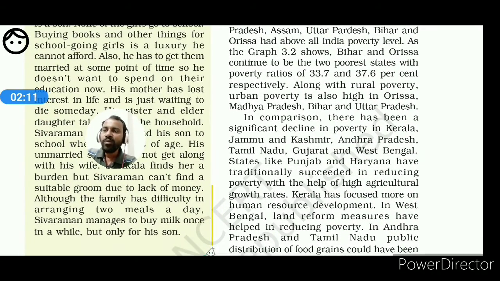So human resource development leads to the development of people, and it is also the most important reason for reducing poverty in some of the states.